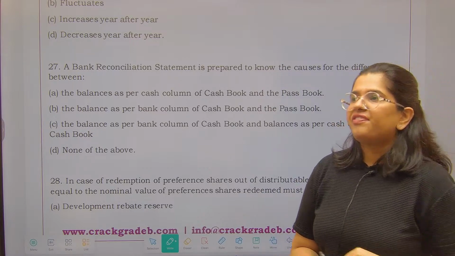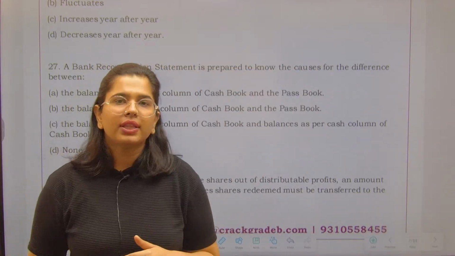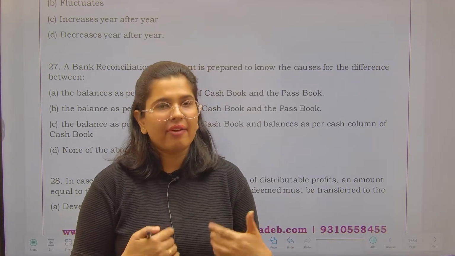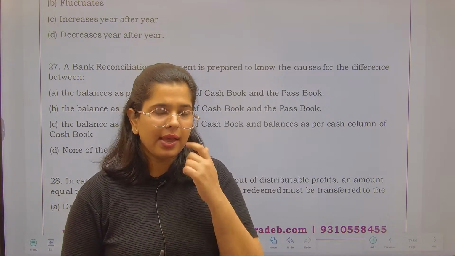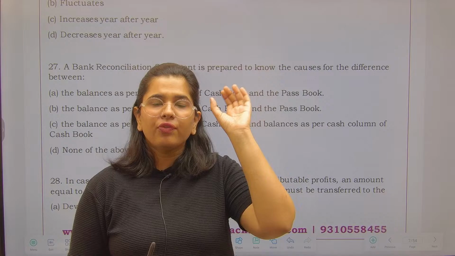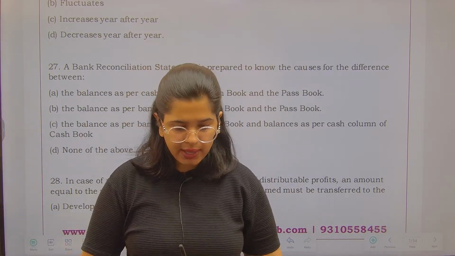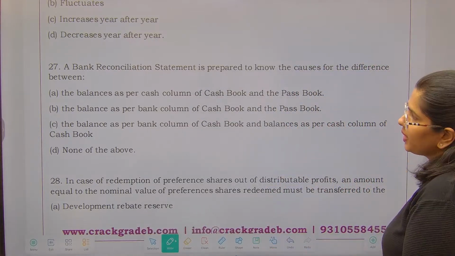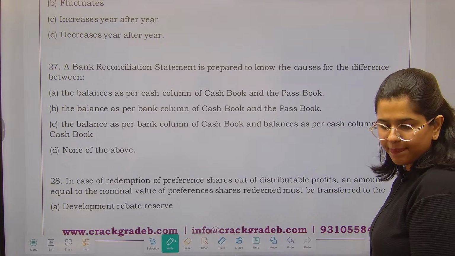See, when we prepare the bank reconciliation statement, we prepare it to know how much balance as per me we are having in our bank account and what is the actual balance in the bank account. So we compare the bank account which I am preparing with the bank account which the bank has as per the passbook, right? So over here the answer is going to be the balance as per bank column of the cash book as well as the passbook, right?